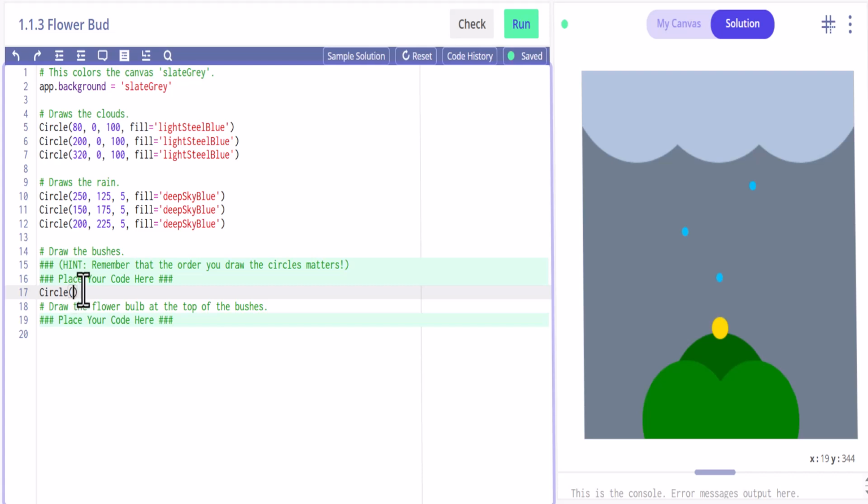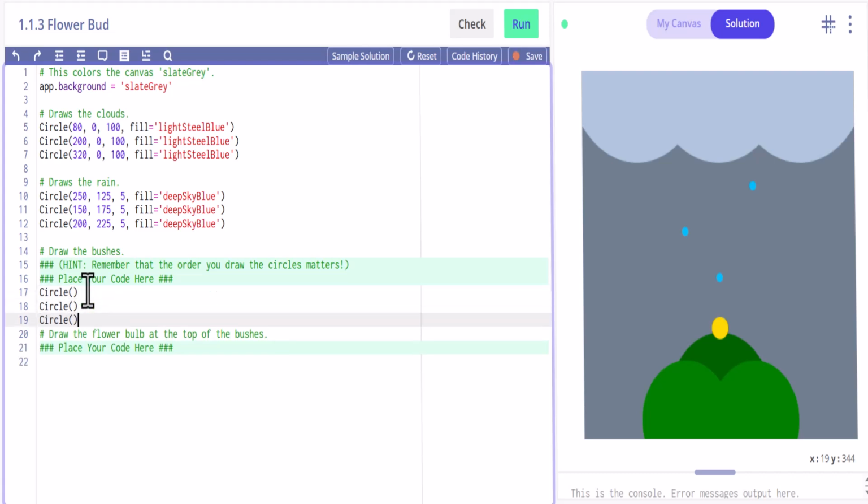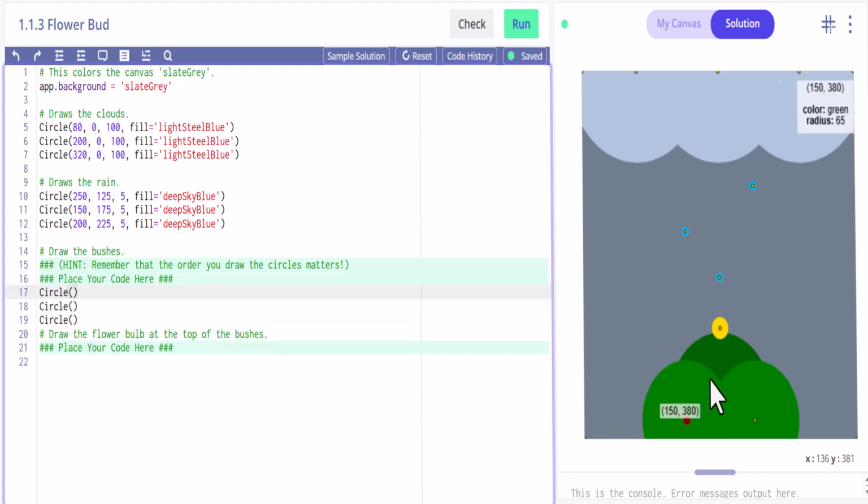And let's go ahead, I'm just going to copy all of these. And then we can start placing that information in. So this is the center of the dark green one, so 200, 360. So let's go ahead and do 200, 360. And then the radius that we had was, I believe, 75 is what it said. And then we need to make the color. Well, if we put our cursor there, it says dark green up here in the upper right hand corner. So we're going to go ahead and fill that in with dark green.